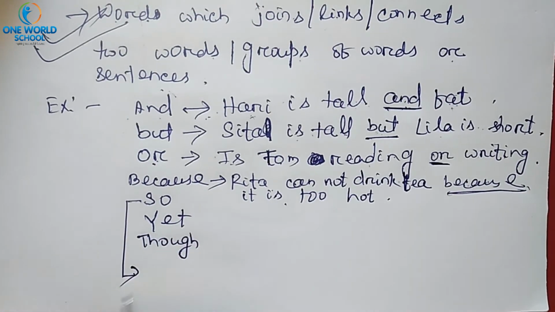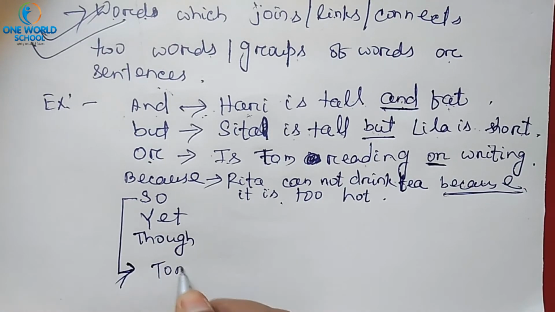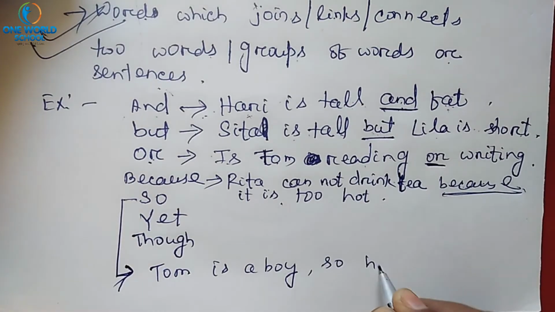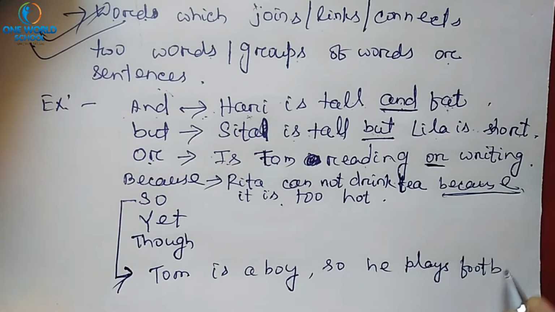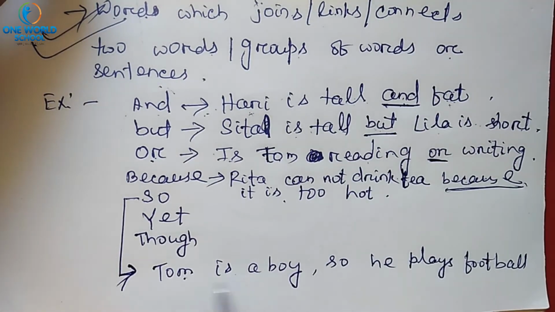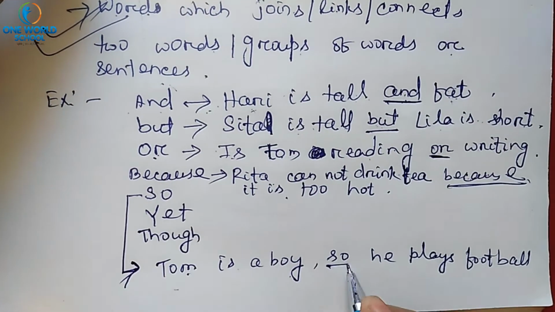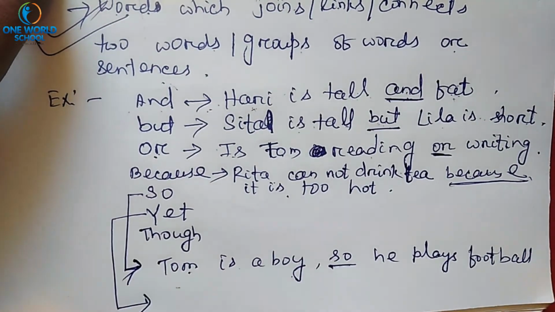Then so. By using so, we can write: Tom is a boy, so he plays football. Okay, Tom is a boy, so he plays football. Why does he play football? Because he is a boy. So is a conjunction. Similarly, using yet.